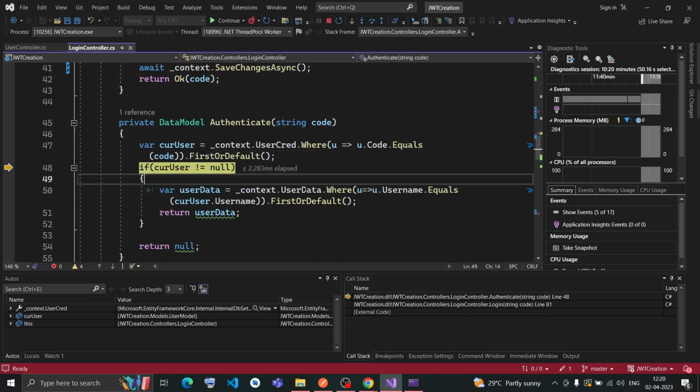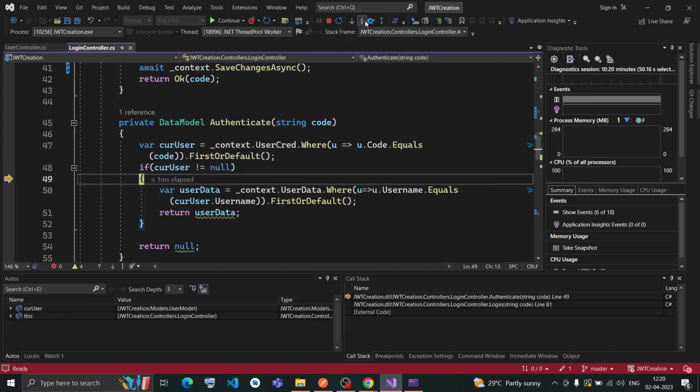This table means the user data table. The user data table has the other information of that particular username, like the name, phone number, email ID, everything. Now it checks whether the current user is not null, which would mean it has some data. Yes, it is not null because it has data, so it will go inside.